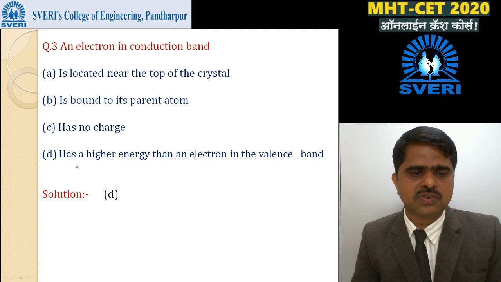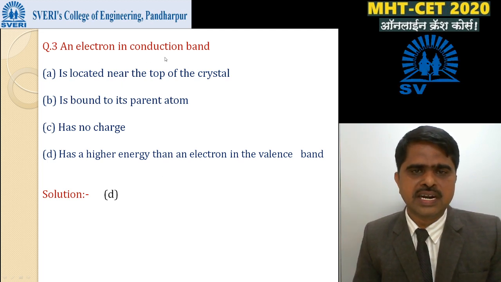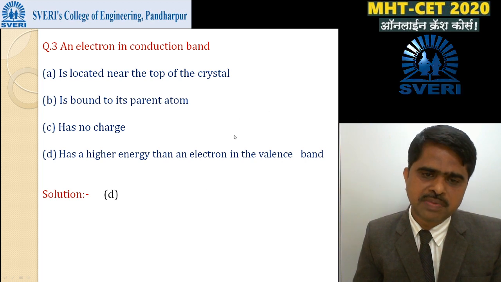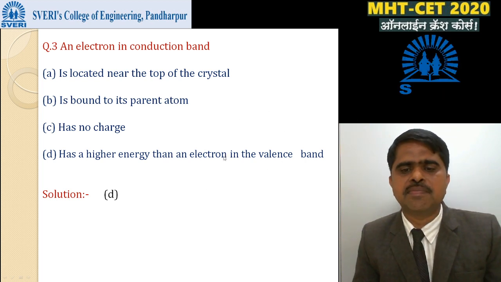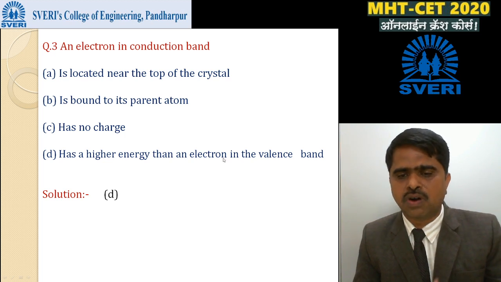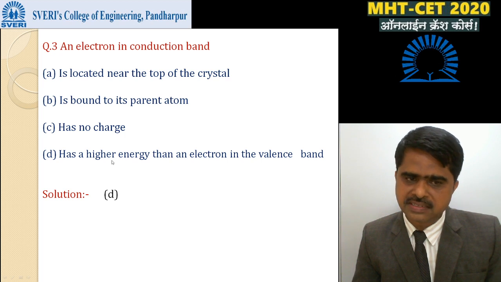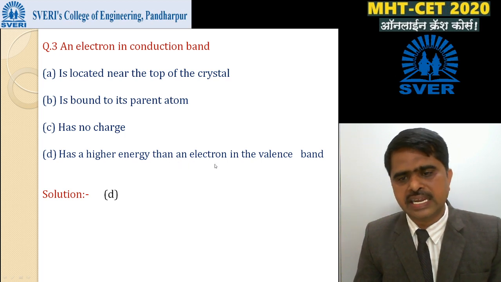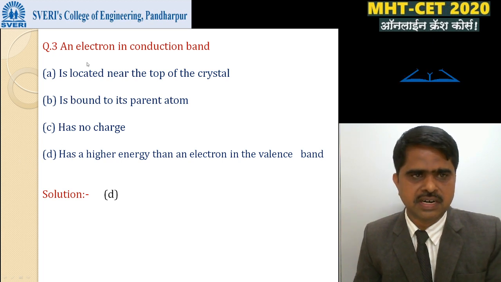Okay, this last option is correct, because an electron in conduction band means an electron jumps from valence band to the conduction band. Now, what is conduction band? The next higher permitted band after valence band is called the conduction band. This means the last option is correct: it has a higher energy than an electron in the valence band. Option D is correct for this third MCQ.